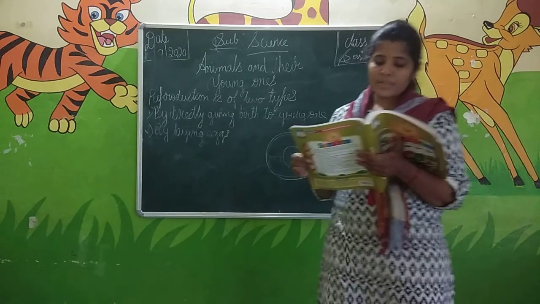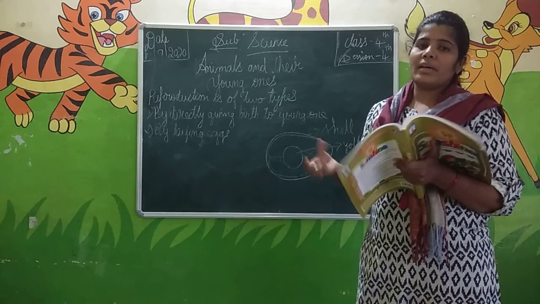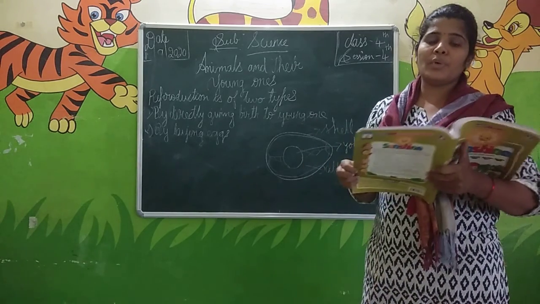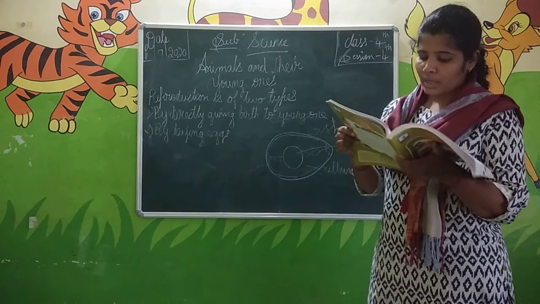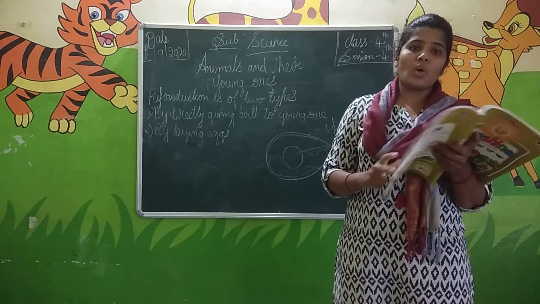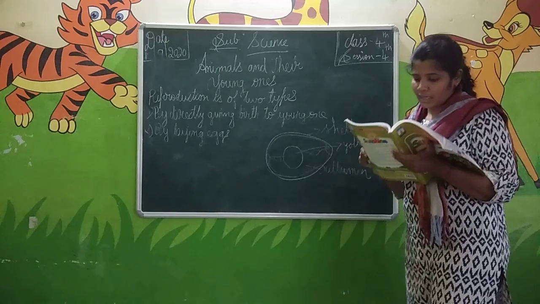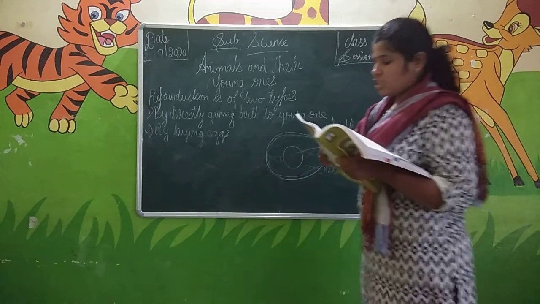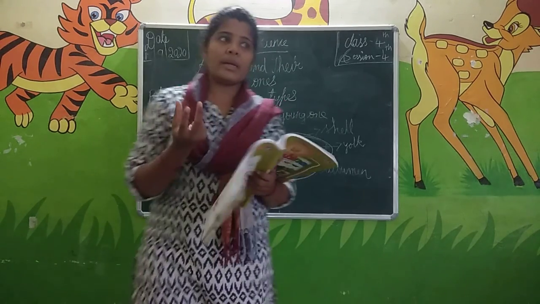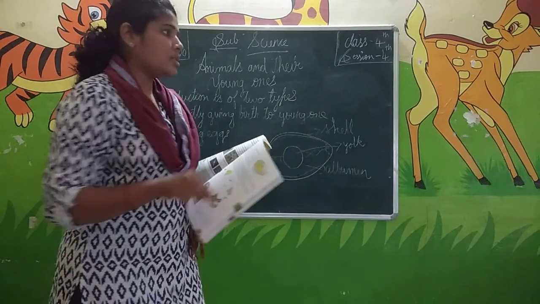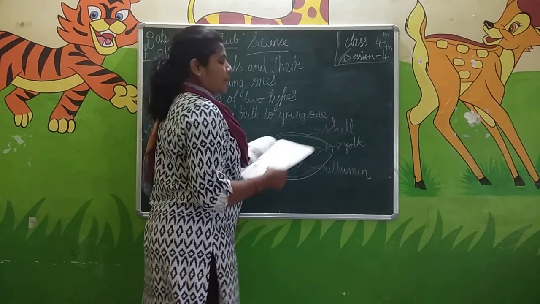The parent bird keeps the egg warm by sitting on it. The bird sits on the eggs for a certain time to give warmth for the development. Sitting of the bird on the eggs is called incubation. It takes about 21 days for the fully grown chick to break the egg and come out. This is called hatching. How many days does it take for the chick to come out of the egg? It takes 21 days.